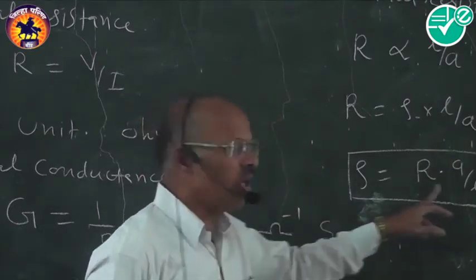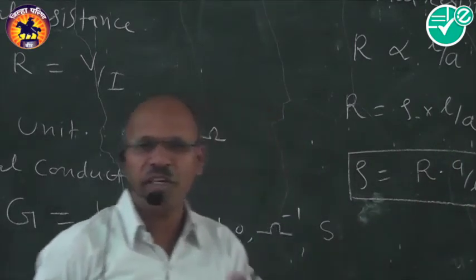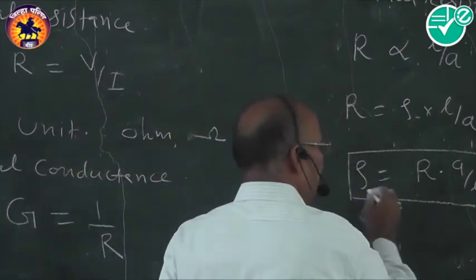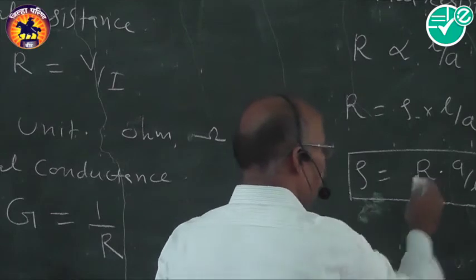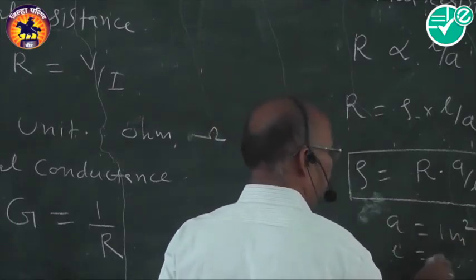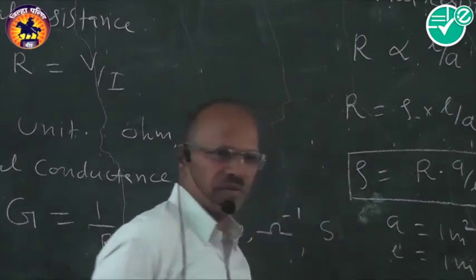Okay. Now we have to define this term. Definition and its unit. These two are very important terms. Particularly first, how we define this one? Suppose that A is equal to 1 meter square, L is equal to 1 meter.